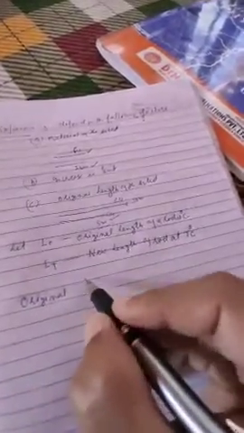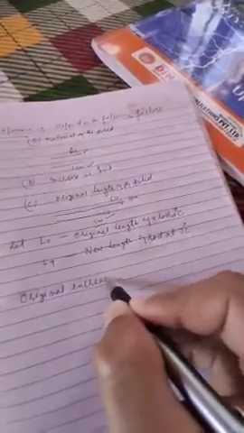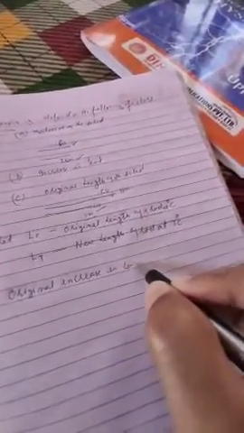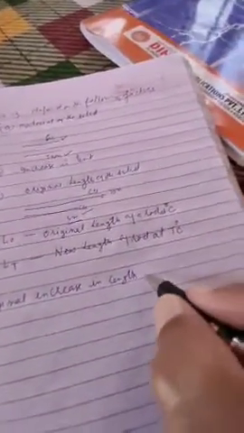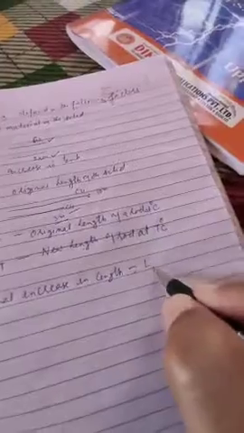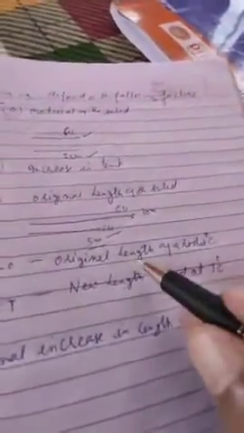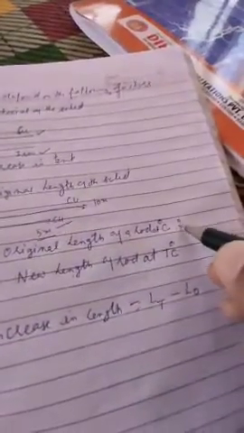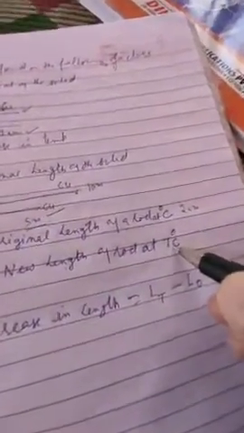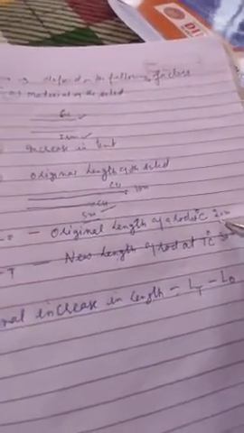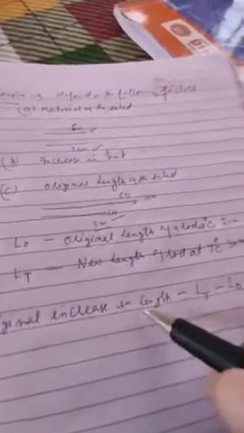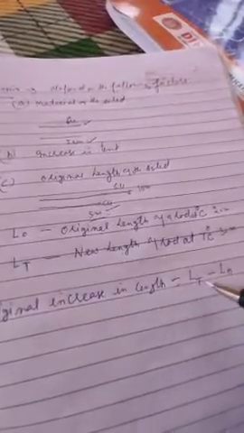New length LT minus L naught. मान के चलते हैं कि at 0 degree Celsius इसकी थी 20 मीटर और certain temperature पे 30 मीटर आ गया. तो कितना increase किया इसने? 30 minus 20, that will be called the increase in length, means 10 meter will be the increase in length.